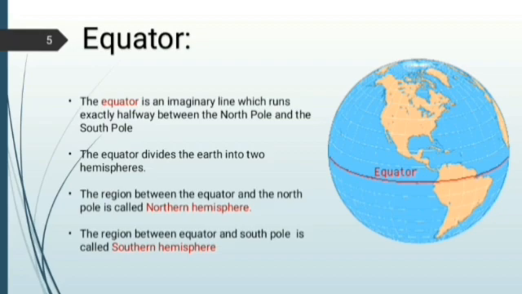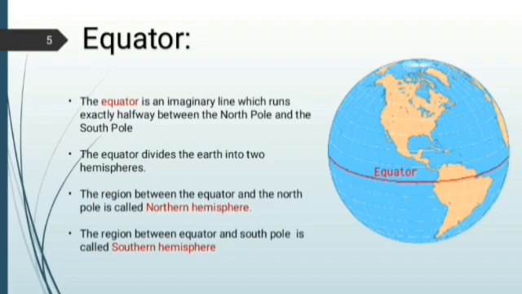That line is known as latitude. Which latitude? Equator. The name of that latitude is equator. The equator divides the earth into two hemispheres. Hemi means half. The line drawn in the middle of the globe is known as equator.